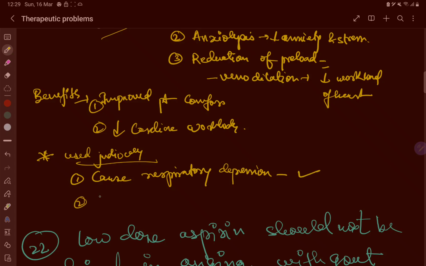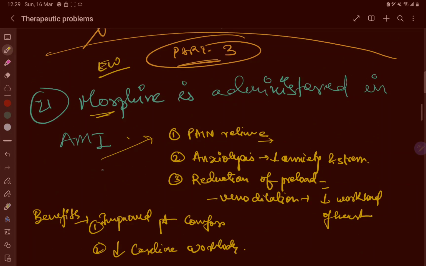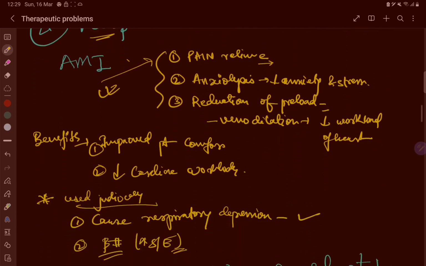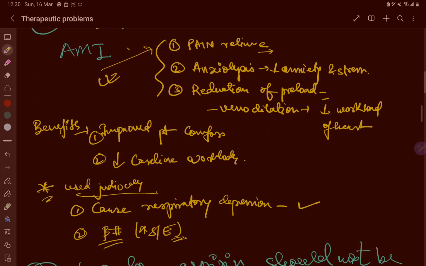And the second is that it interacts with other medications, for example beta blockers, affecting the efficacy and increasing the side effects. So morphine is used in AMI for these benefits, but with caution.